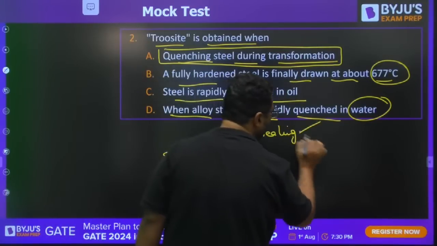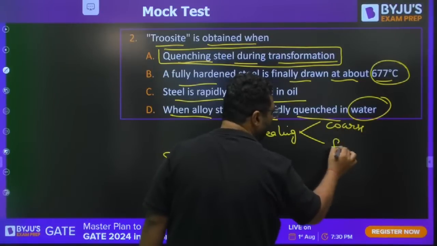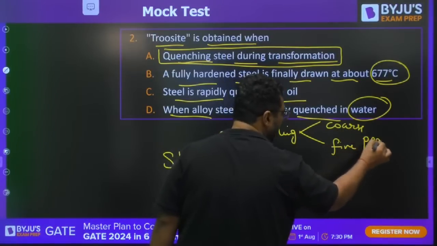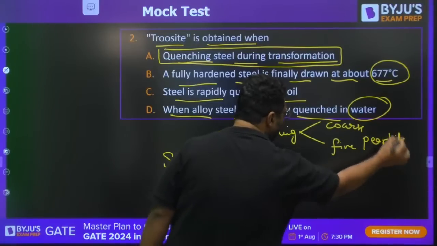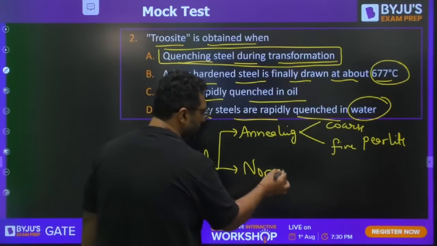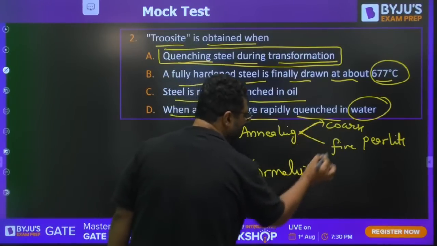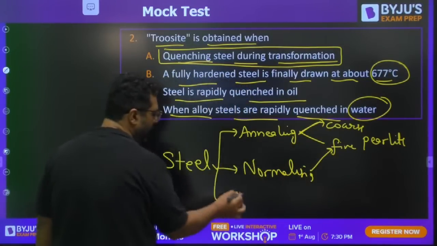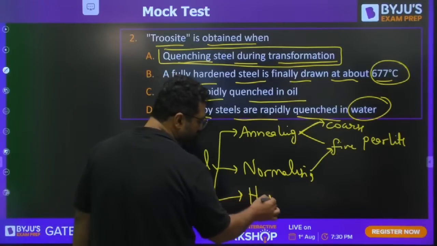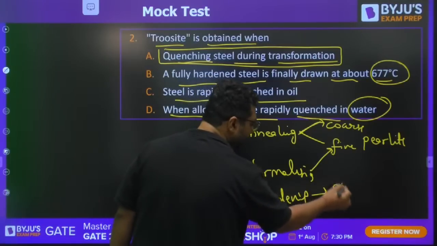Annealing is going to give pearlite, either coarse pearlite or fine pearlite. Then, my dear, whenever we are talking about normalizing, annealing gives coarse pearlite, this gives fine pearlite. And then we have hardening. So when we are talking about hardening by quenching, this will give us martensite.